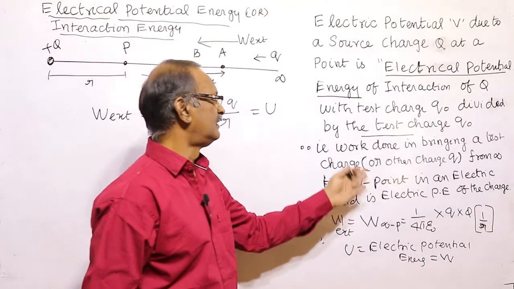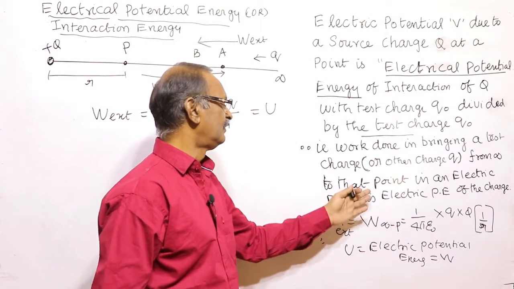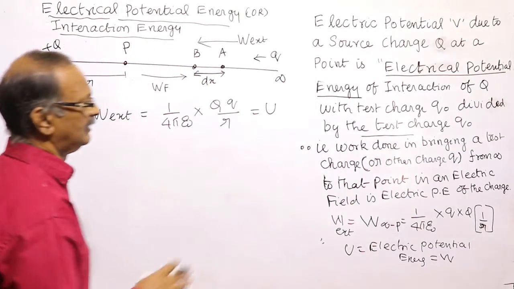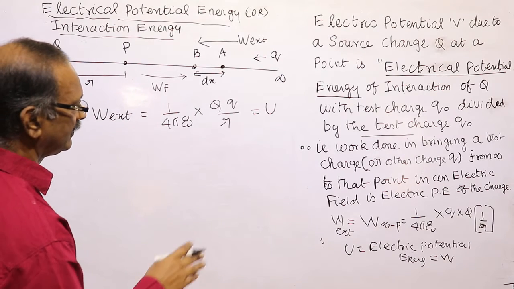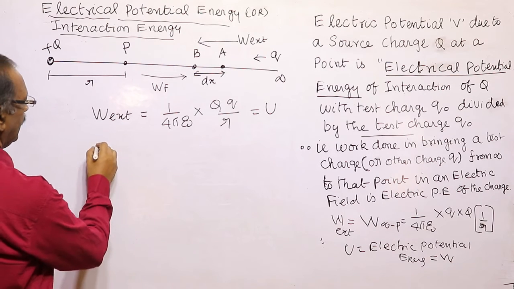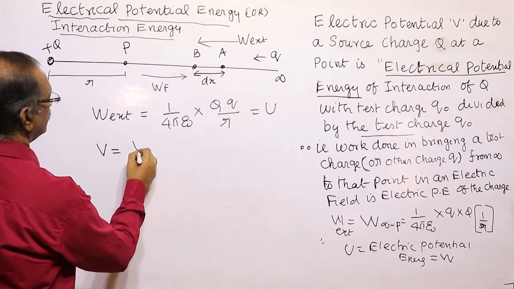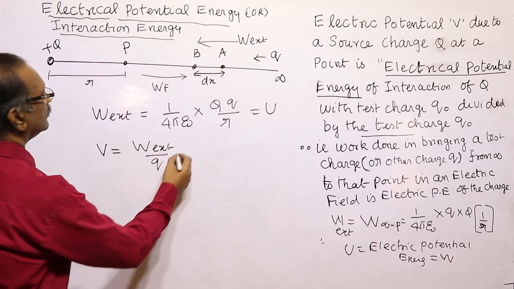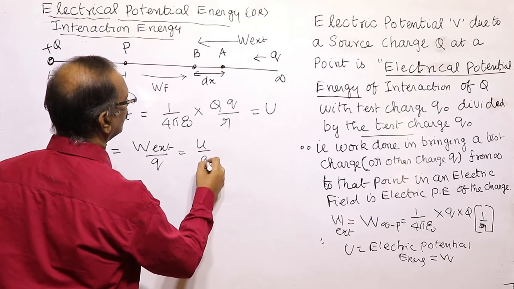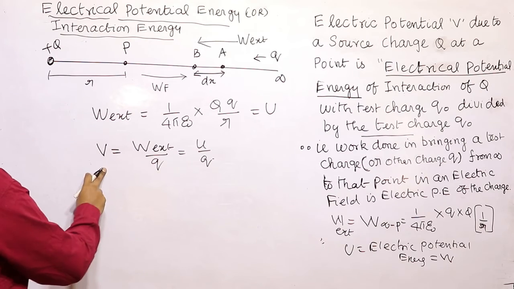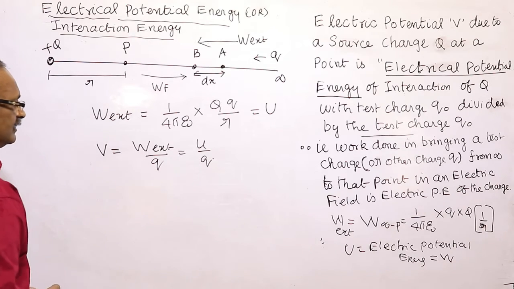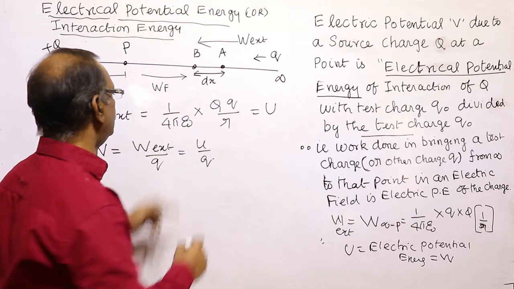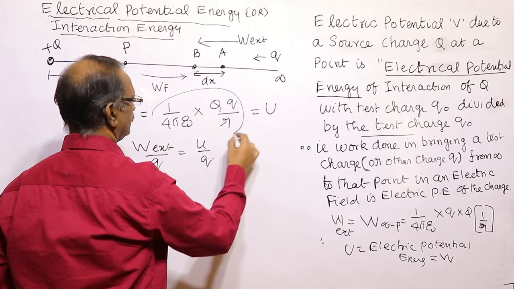Work done in bringing a test charge from infinity to that point in an electric field is called electric potential energy or interaction energy. And electric potential is equal to W external by Q, which is equal to U by Q. So potential at a point is given by this expression.